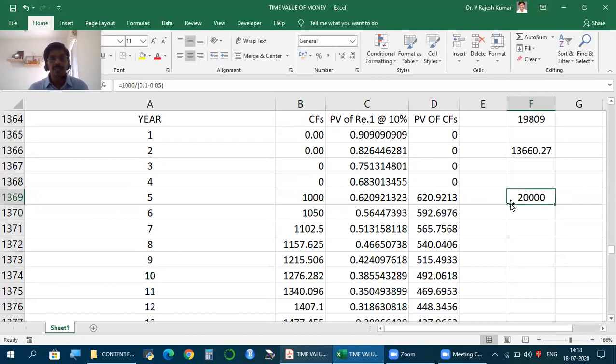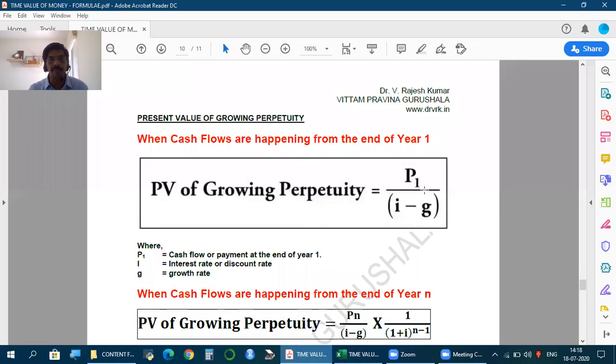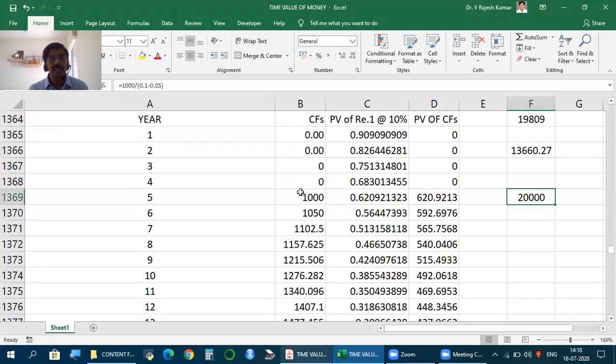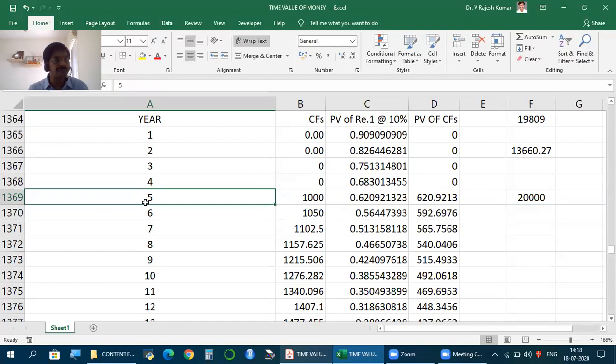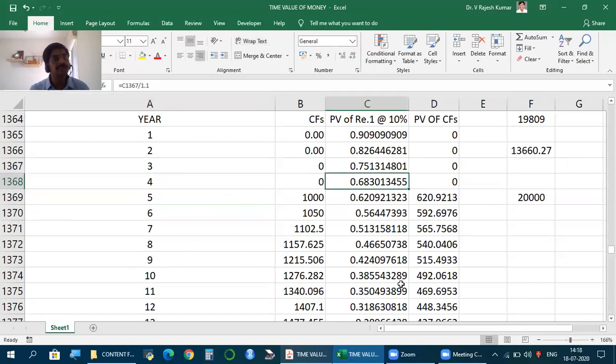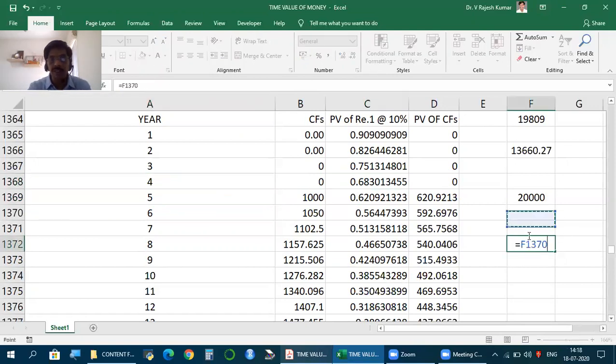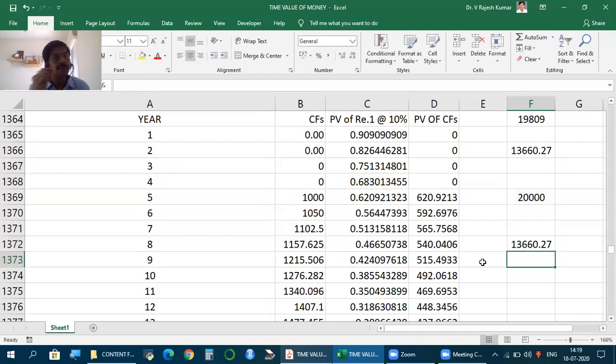But this 20,000, what I get using this formula is cash flow present value at the beginning of fifth year. Since cash flows are happening from fifth year end onwards, the present value what you get is at the beginning of fifth year. Beginning of fifth year means end of fourth year. So what should I do? You multiply this with the fourth year present value. So end of fourth year, if you get 1 rupee, this is the value today. Present value of 1 rupee at the end of fourth year.